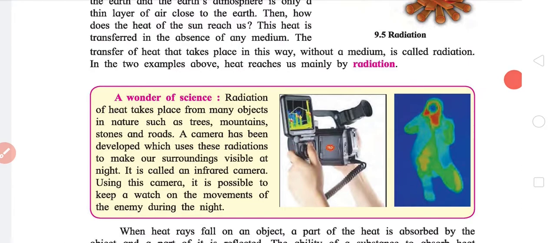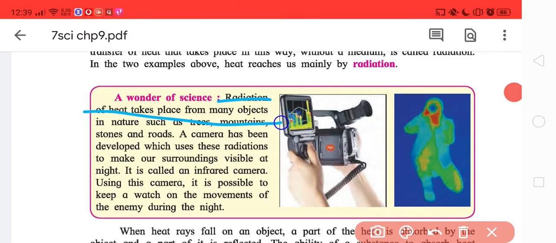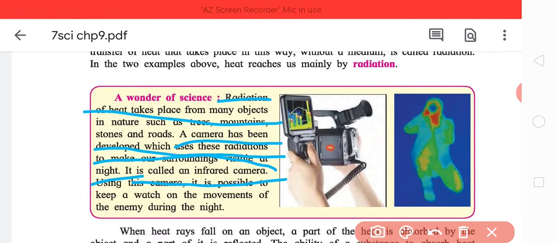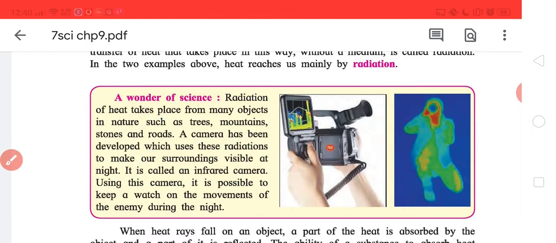Now, every body that is at a temperature radiates heat. Even we humans radiate heat, but naturally we cannot see that. So what is this? These are the cameras. Radiation takes place from many objects. A camera has been developed which uses these radiations to make our surroundings visible at night. This is called an infrared camera. A bit out of context, but every heated body gives a kind of radiation called infrared radiation. So what these cameras do is catch the infrared radiation and display it.